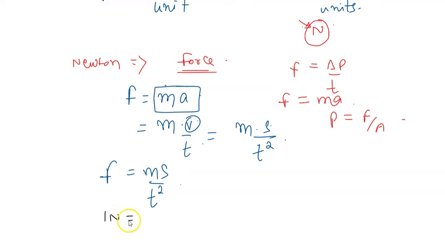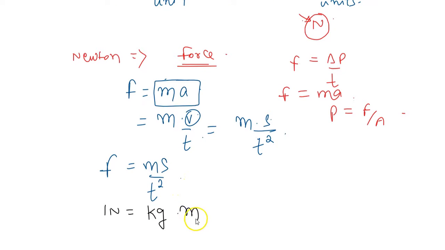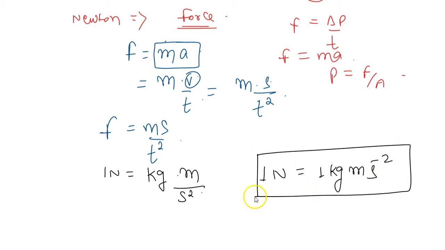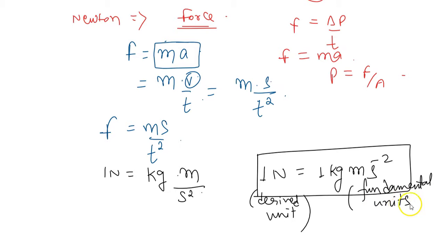Unit of force is Newton. Unit of mass is kg. Unit of distance, that is length, is meter, and by time square, that means second square. So from here we are confirmed that 1 Newton is 1 kilogram meter per second square. In this manner I have expressed a derived unit in terms of fundamental units. So every derived unit will be a combination of fundamental units.